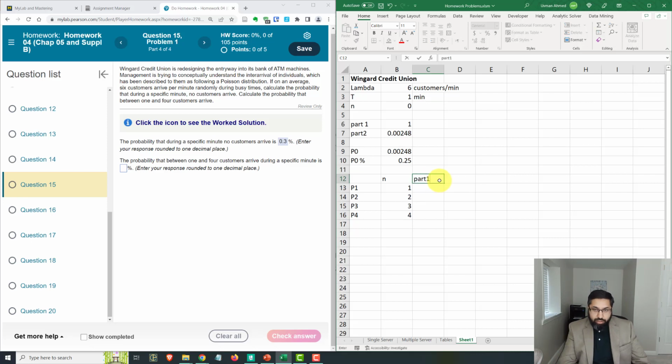Then I can calculate part 1 and part 2 of my equation, and then my P of n is just going to be, just like I did before, part 1 multiplied by part 2. Okay, and I can compute P of n for P1, P2, P3, P4. Now part 1 is this equation right here, so we can just copy it and change the n.